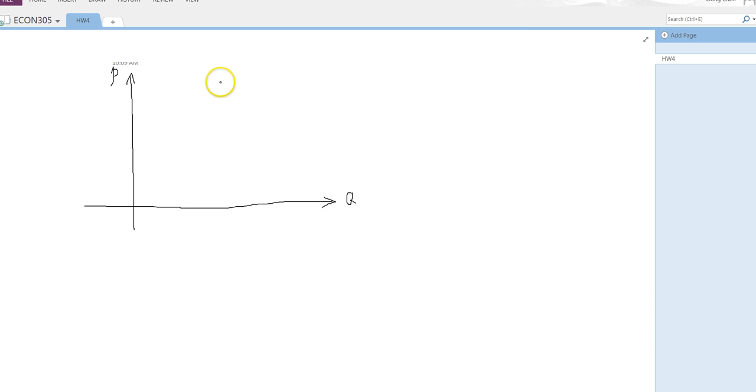And we have a vertical demand curve, and this is the demand. Vertical means that the quantity doesn't change. Elasticity is the percentage change in quantity divided by the percentage change in price. Since here quantity doesn't change, the elasticity should be 0.